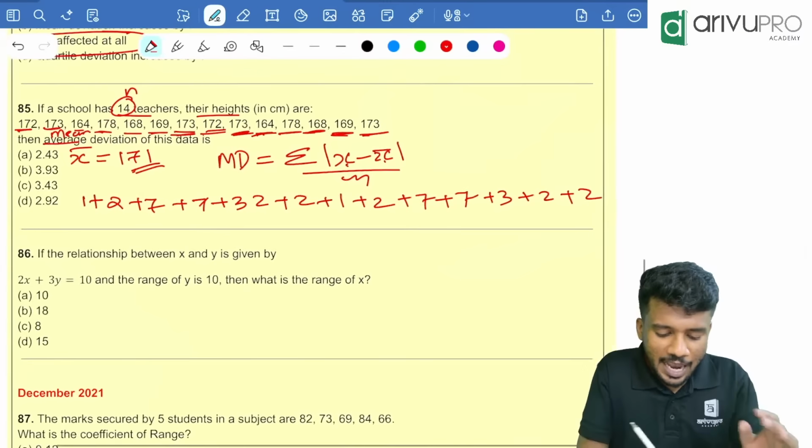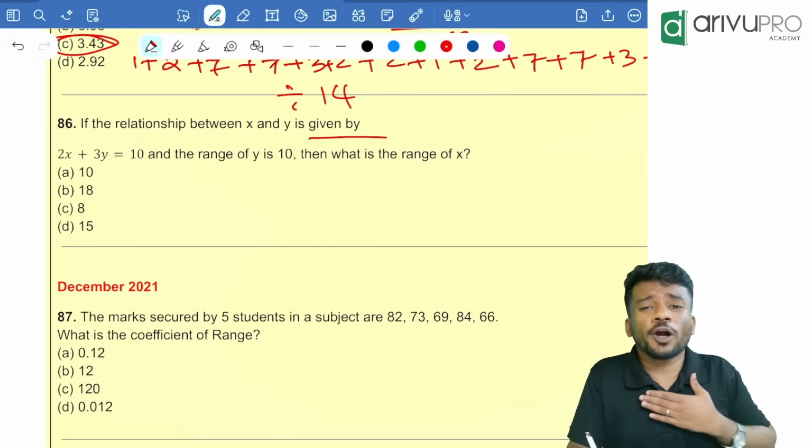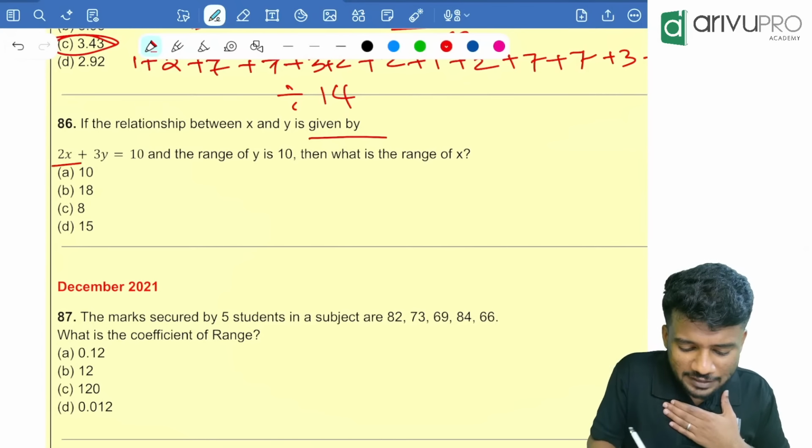Okay. Next one. Relationship between x and y are given by 2x plus 3y is equal to 10. Range of y is 10. What is the range of x? What is the method I told you? Always write 2x is equal to 3y. Ignore negativity. Don't even consider signs over there. Plus or minus, whatever it is. Ignore it. So 2x is equal to 3y.